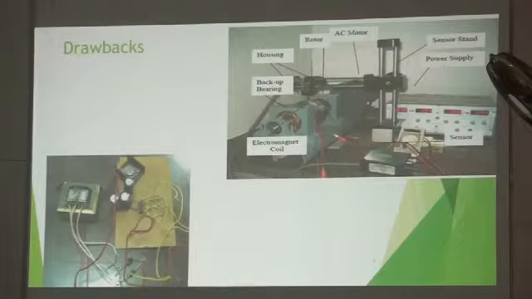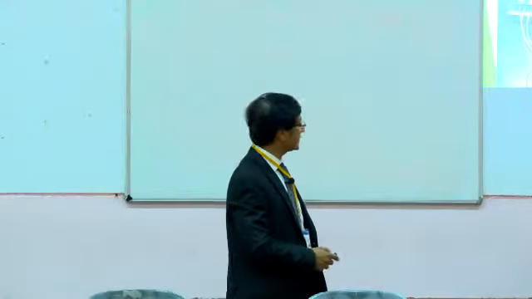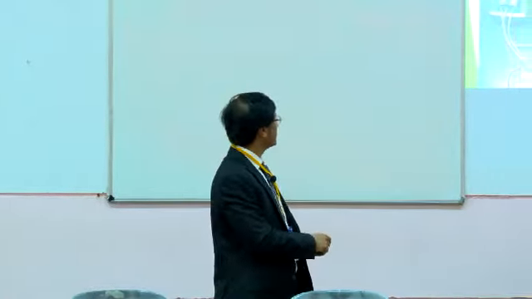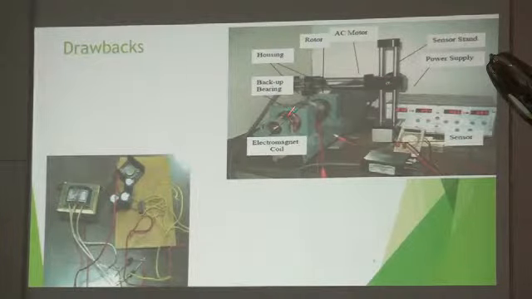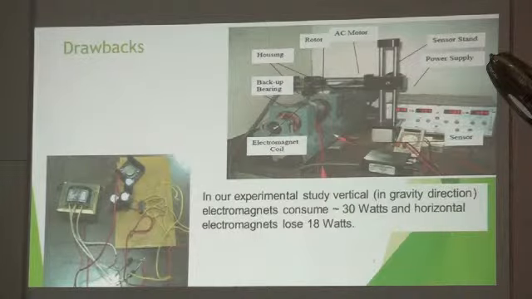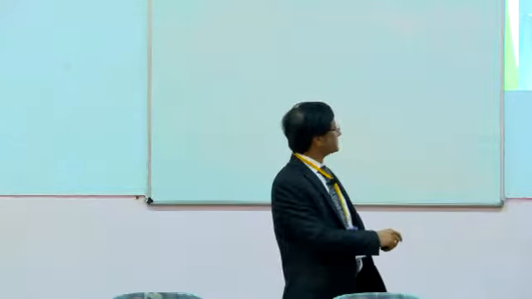Of course, one of the major drawbacks at that time was the power amplifier, how to give large current to an electromagnet. That was one of the major things, and in 2006 this was not available in the market. We made the complete circuit, we connected it and finally applied it. But when we did experiments, what were the problems?